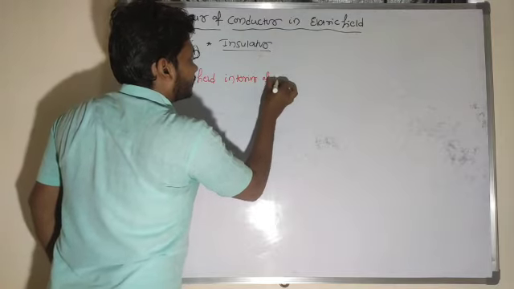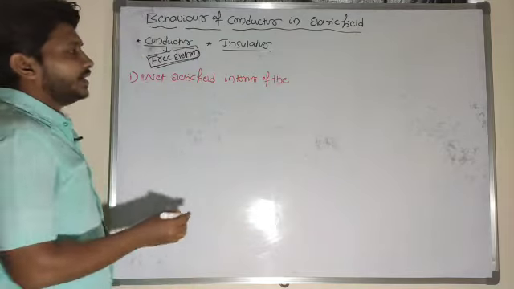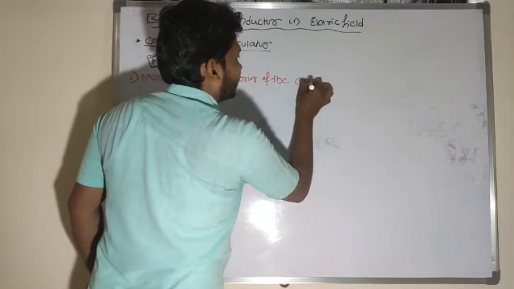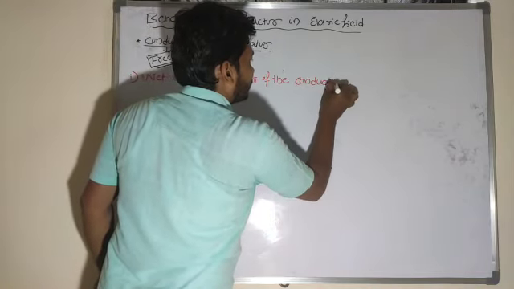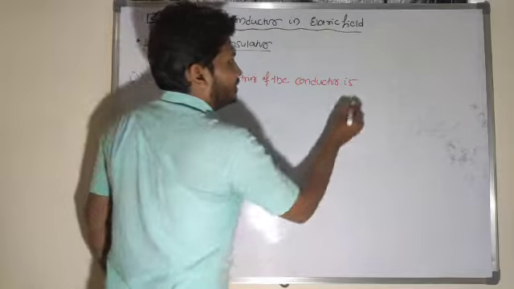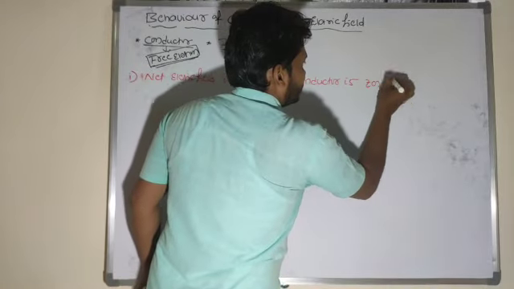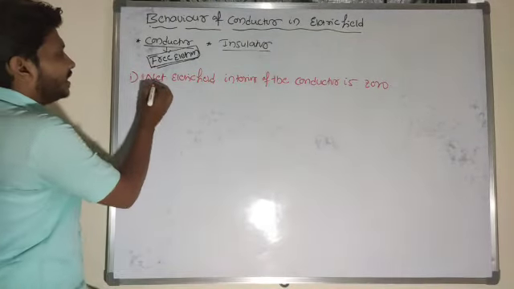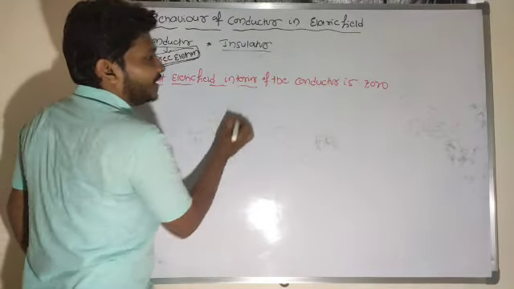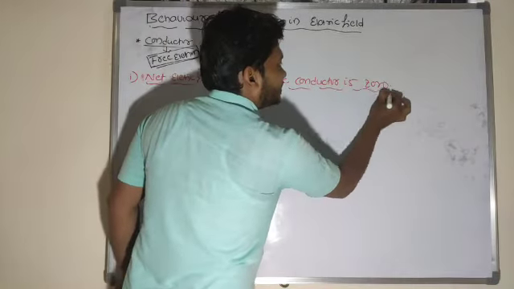The net electric field interior of the conductor is 0.